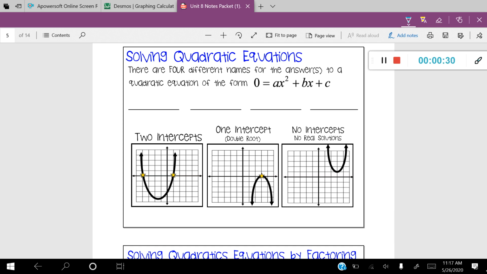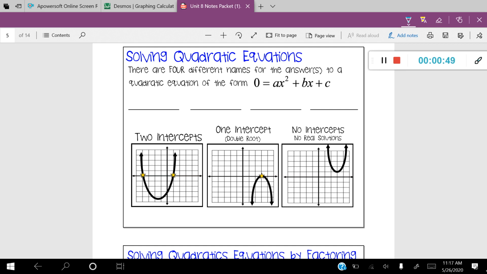And remember, a quadratic is of the form 0 equals ax squared plus bx plus c. That's your standard form of a quadratic. And notice that this is set equal to 0. All of the equations we're going to be looking at are going to be set equal to 0 because we're going to be solving for the answers.